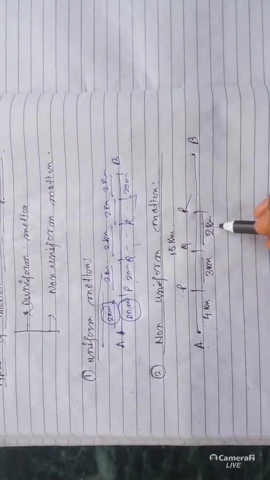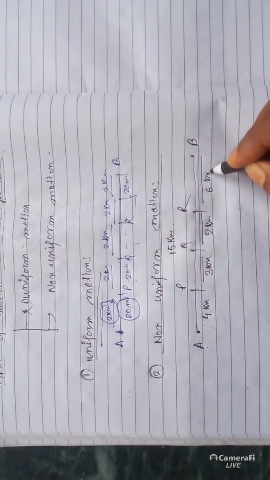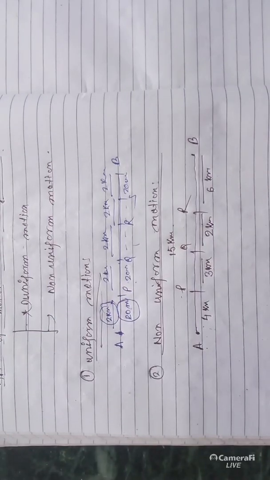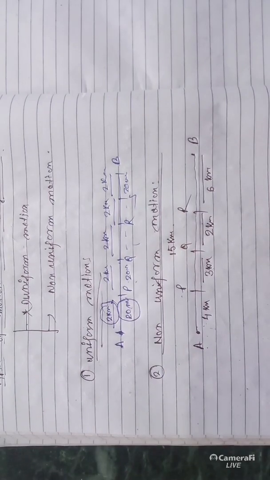So 4, 7, 9, and 6 more makes 15. The total is 15 kilometer. So unequal distance is travelled, but what is the time interval?